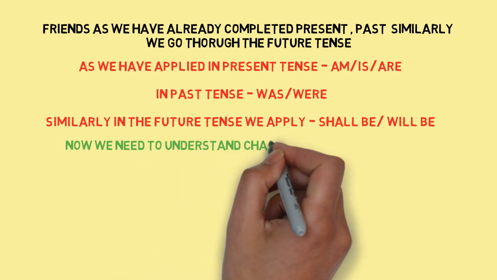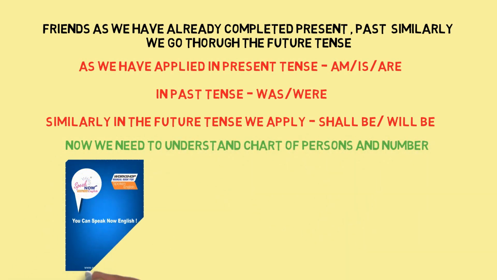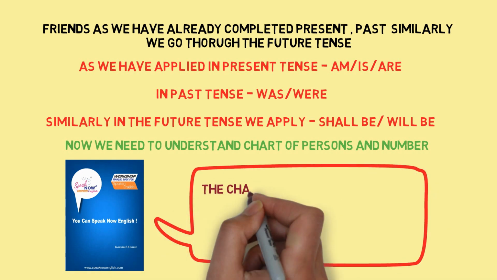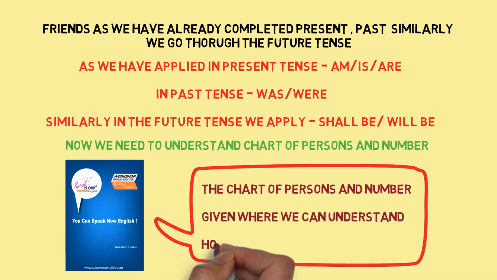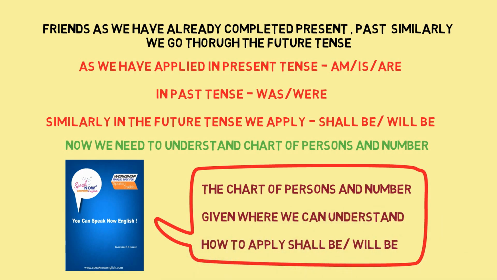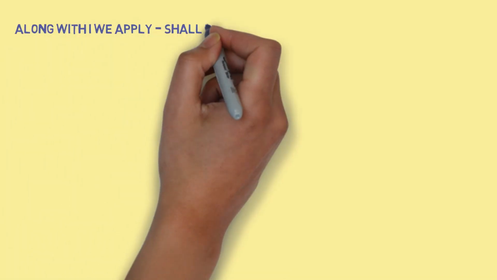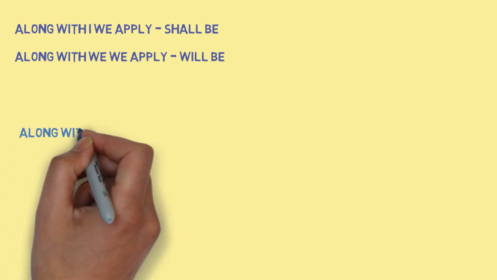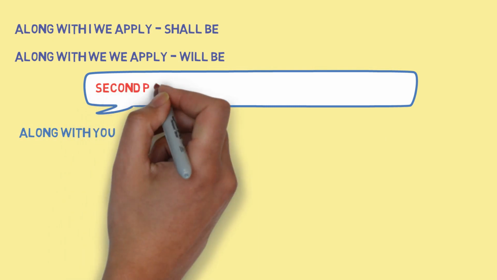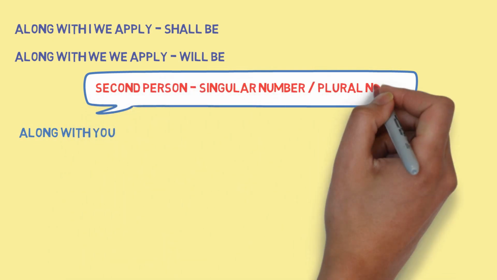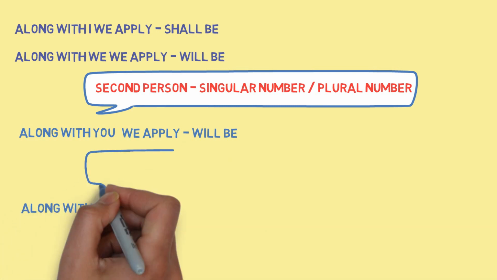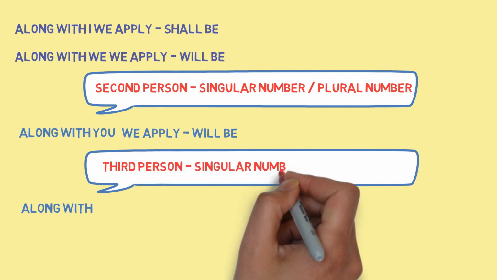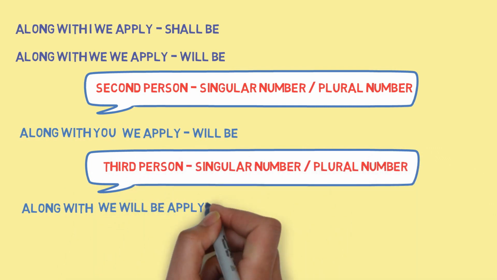Now we need to understand the chart of person and number. In the workshop manual book, the chart of person and number is given, where we can understand how to apply shall be and will be. Along with I, we apply shall be. Along with we, we apply shall be. Along with you, second person, singular and plural number, we apply will be. Along with third person, singular and plural number, we will be applying will be.